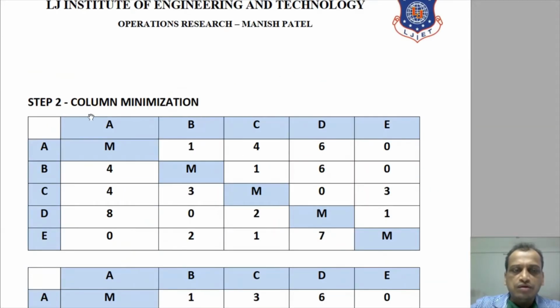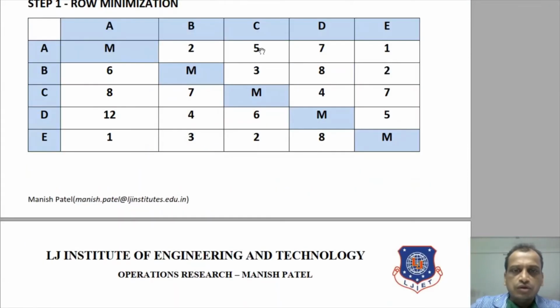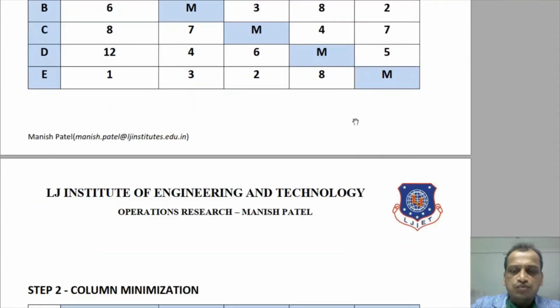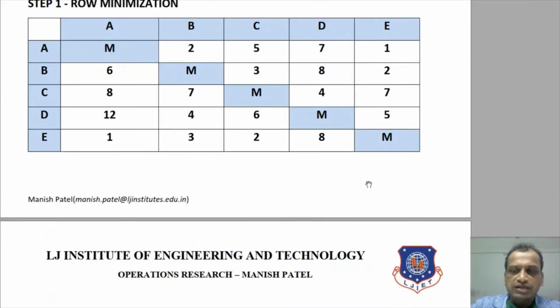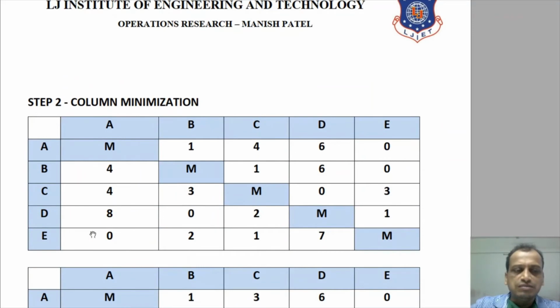So here, after row minimization, we got this matrix or this table. How? Let's say for example 2 minus 1, so 1; 5 minus 1, 4; 7 minus 1, 6; and 1 minus 1, 0. In the same way we will do it for each and every row. Clear? Now we got this table.